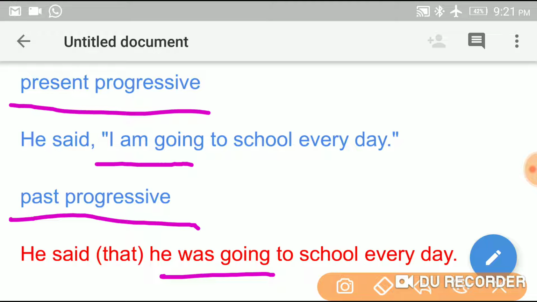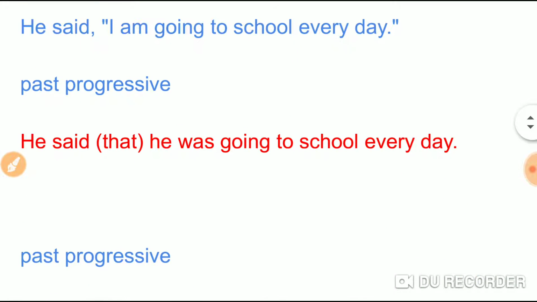Before the indirect statement we have used conjunction that, and I changes into he, then am going changes into was going. Okay, let us move to the next example.